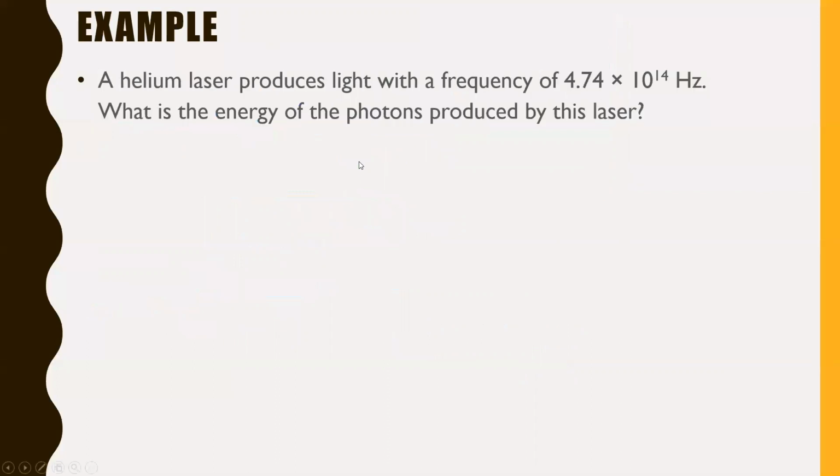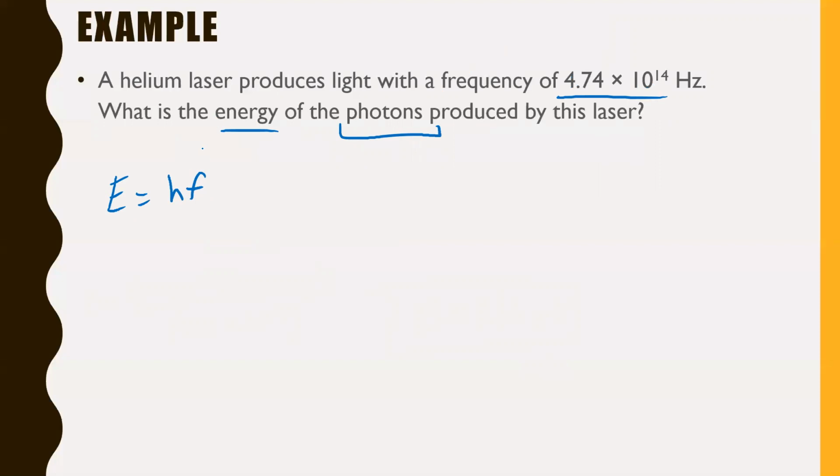Next one, a helium laser produces light with a frequency of 4.74 times 10 to the 14. What's the energy of the photons produced by this laser, right? All right, so by the energy of the photons, I can reasonably assume it's talking about each individual photon, so not all of the photons, we're gonna look at one photon at a time. We have a frequency. This means we get to use that even simpler formula where it's E equals hf. Since we are looking for energy, we have a frequency, h is a constant, we're good to go.